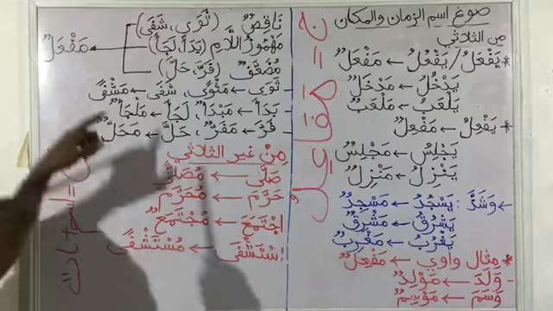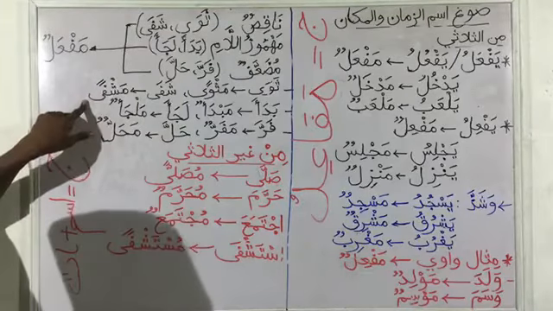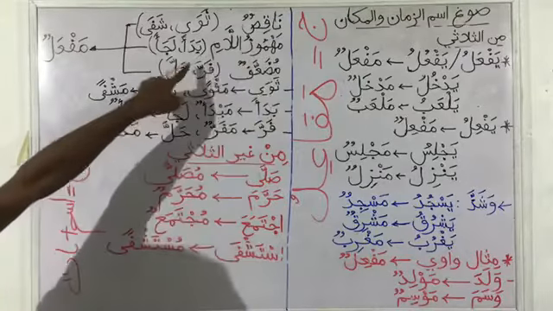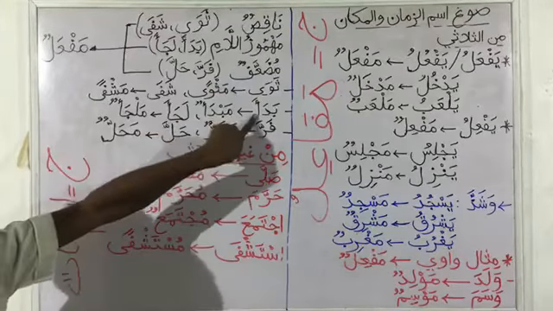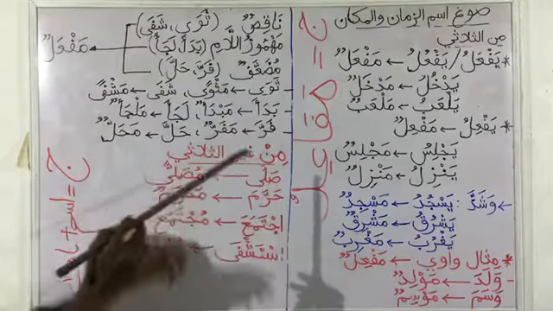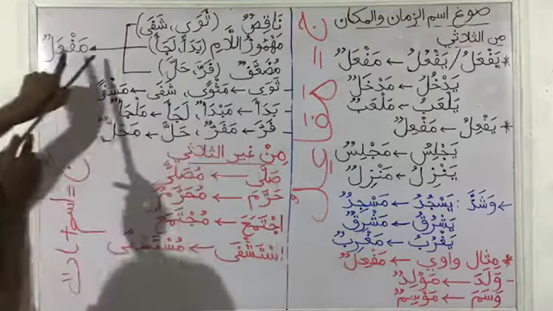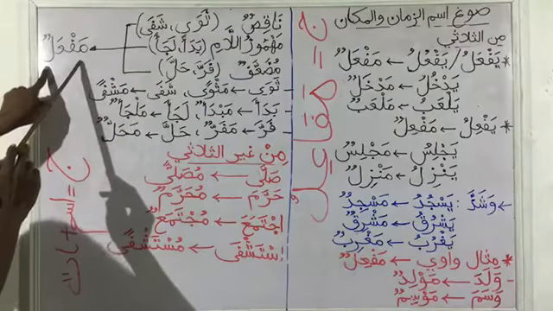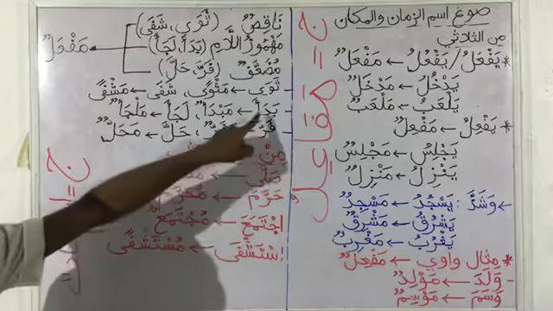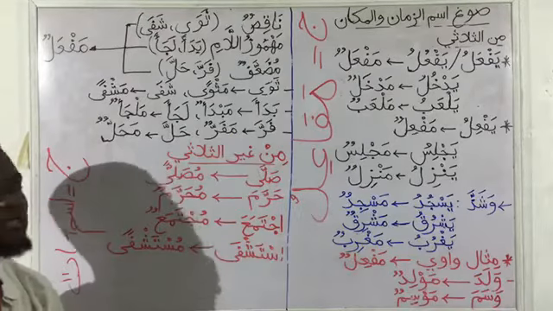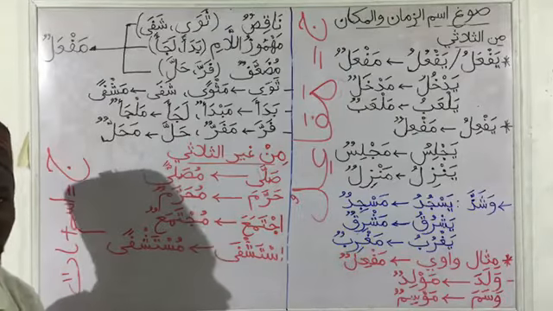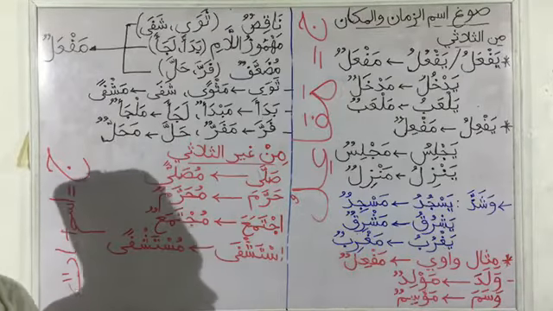You can say it is clinic, hospital, or infirmary. Then the second one, mahmuzul lam, that is when we have hamza as the lam will change. So we have bada'a. If we take it to the shape of Ismu Zamaan, we have maf'alun. So that means you are going to have mabda'un. And bada'a means what? It started. So mabda'un will be the time it started or the place it started. So it can be starting point or starting place.